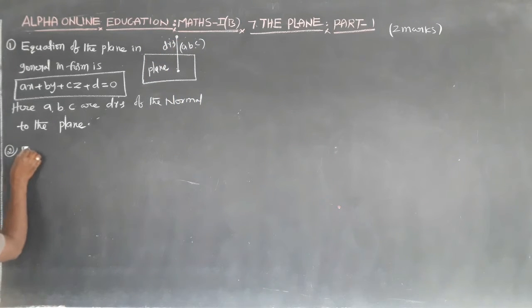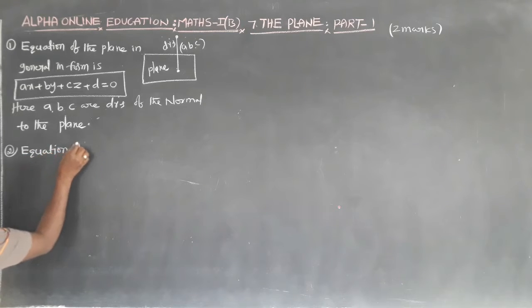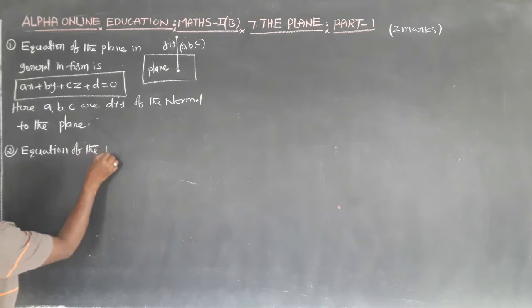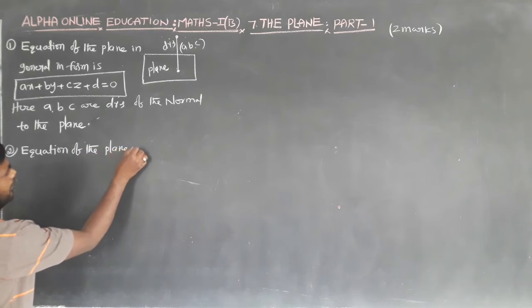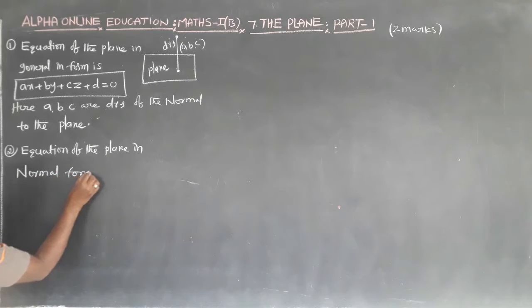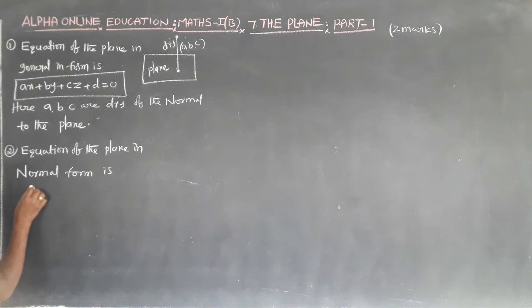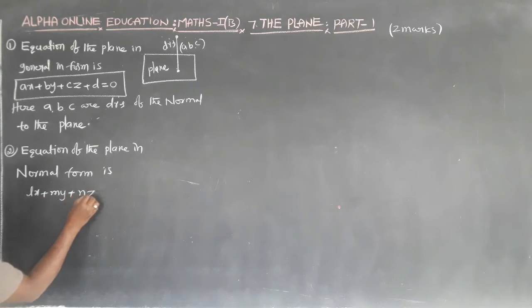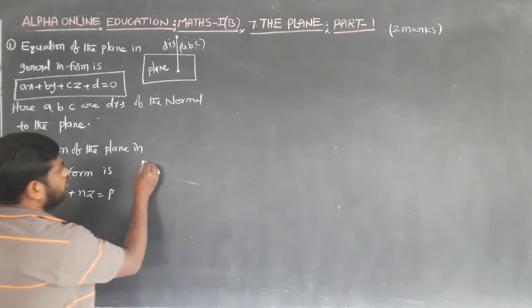Next one is the equation of the plane in normal form. Normal form is Lx plus My plus Nz is equal to p.